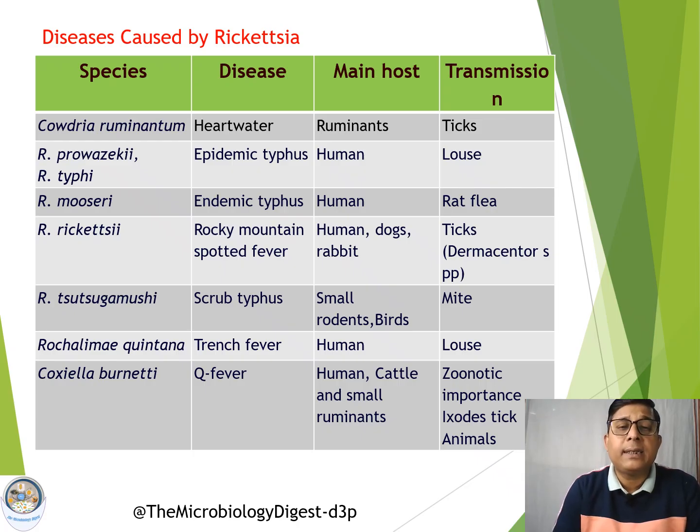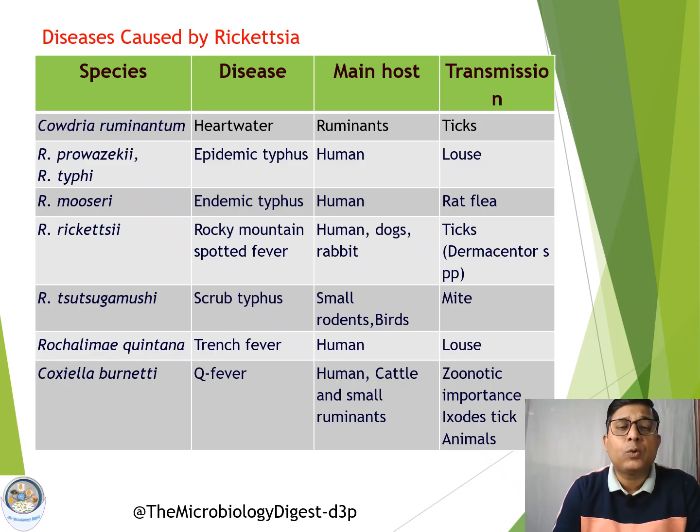Then Rickettsia rickettsii is the causative agent of Rocky Mountain spotted fever. This is in humans, dogs, as well as rabbits. Ticks, mostly Dermacentor species, act as a vector for transmission of this organism.